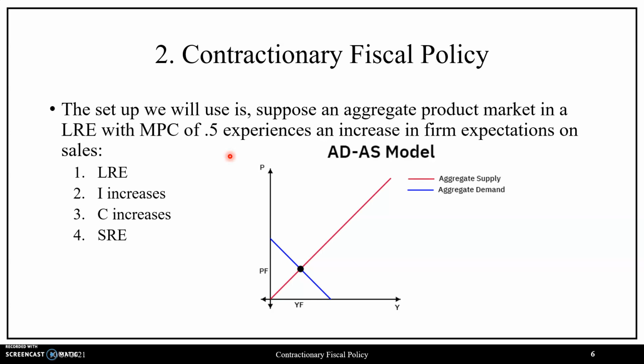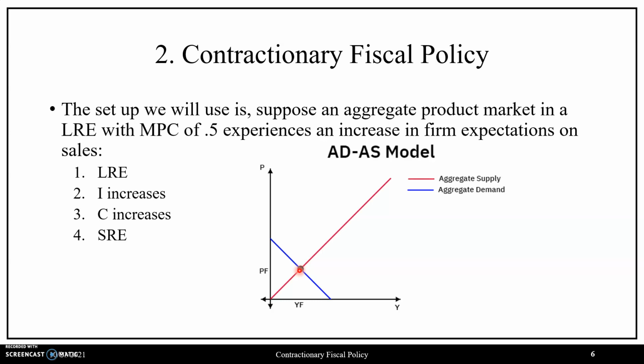What we have going on with our ADAS model below is we are currently in a long-run equilibrium in which we have our potential output Y sub F and our targeted average price level P sub F, from which we have that positive AD shock, which alters firm expectations for the better, which means that this changes autonomous investment, where if there's an increase in autonomous investment, this then means there's an increase in investment.